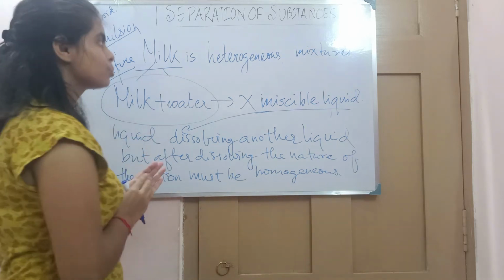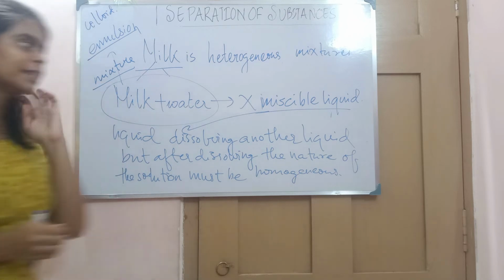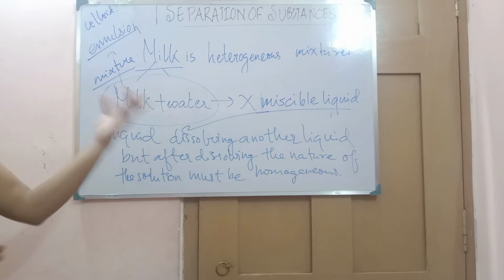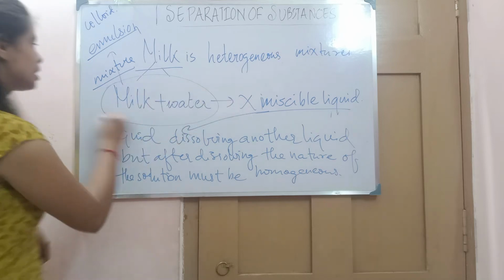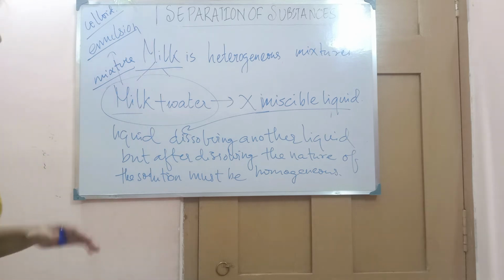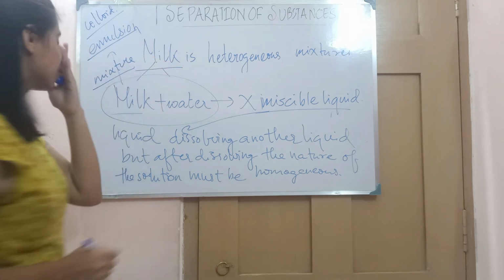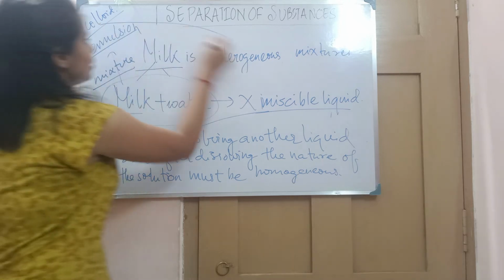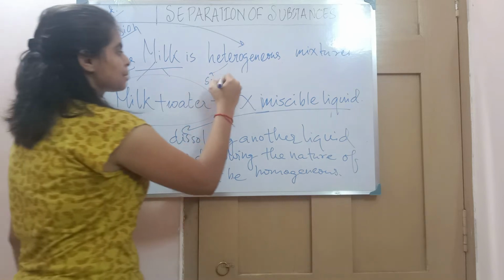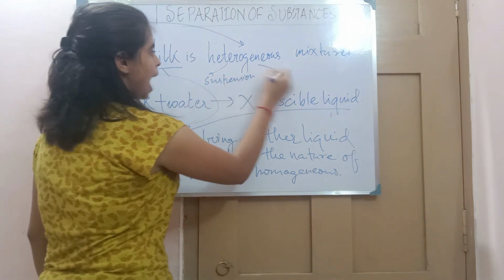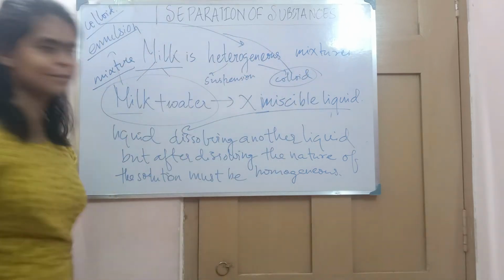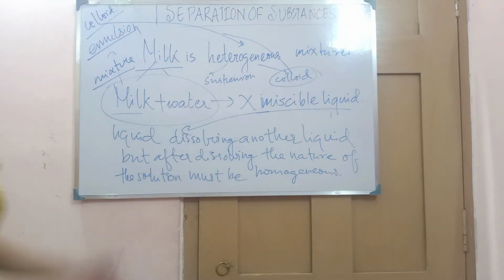I hope that you have understood the doubt regarding milk as a heterogeneous mixture and milk not being a miscible liquid. Actually, milk is what? Milk is an emulsion, or we can say colloid, which is nothing but heterogeneous, because heterogeneous has been divided into what? Suspension and colloid, and this colloid is this. Got it? I hope so.